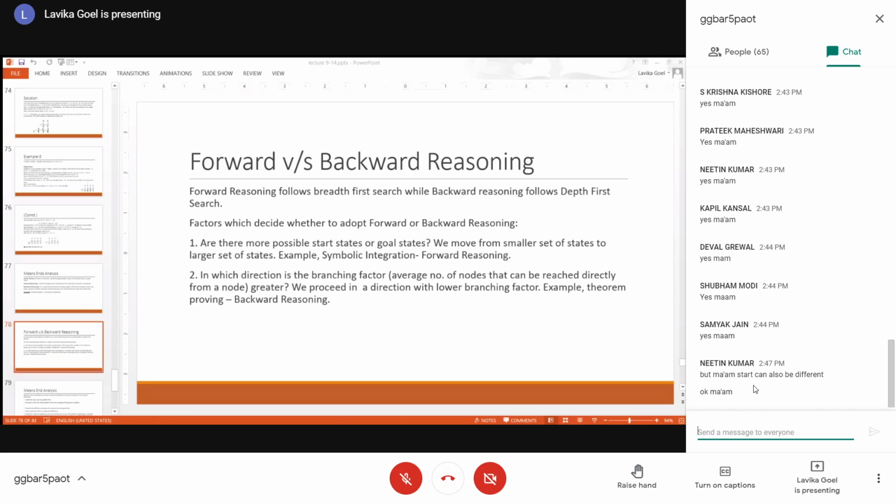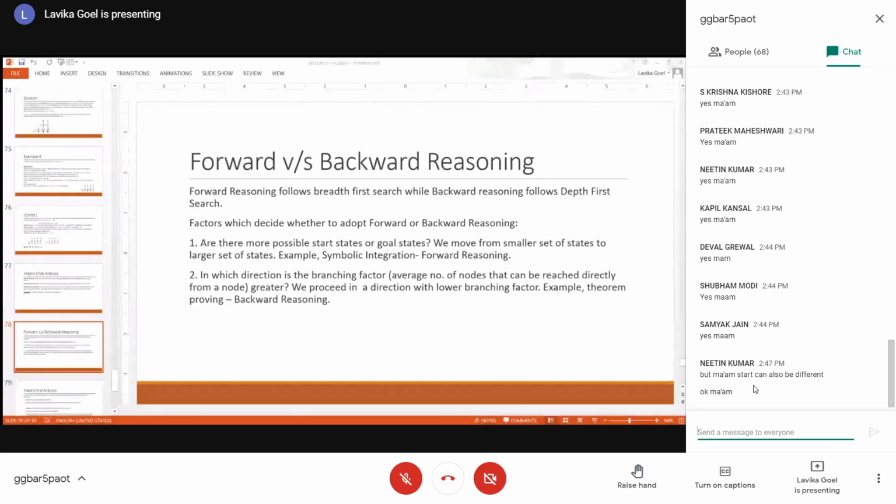So if you want to do theorem proving, there could be many theorems which could be proved from the axioms. So axioms are few and theorems are more. So basically, you would proceed in a backward direction. You will try to prove from the theorem towards the axioms, right? Because the number of axioms is small, and many theorems can be proved from a given set of axioms. So in that case, you will reason backward.